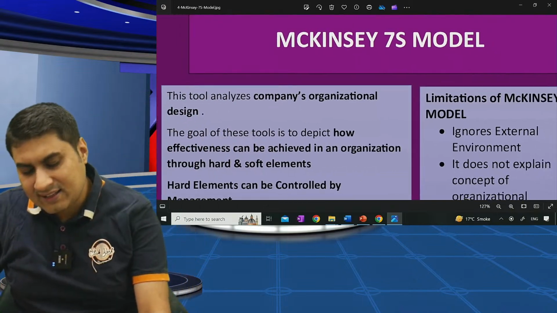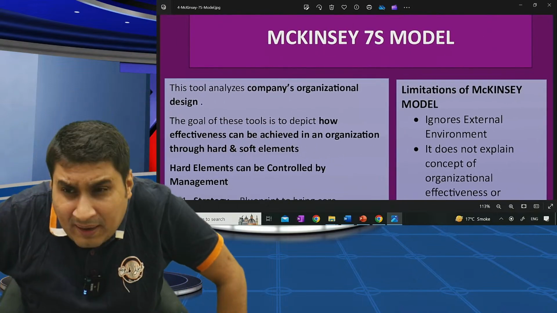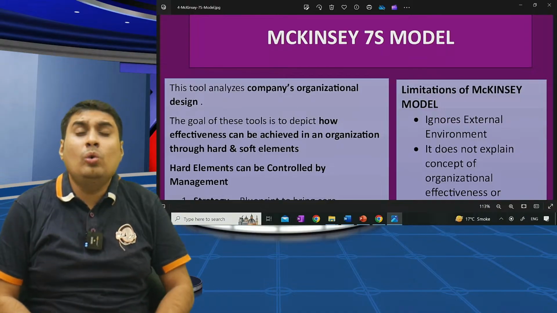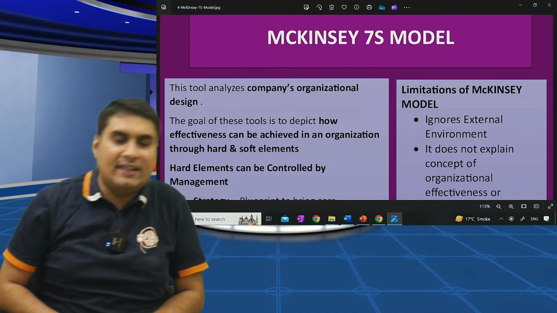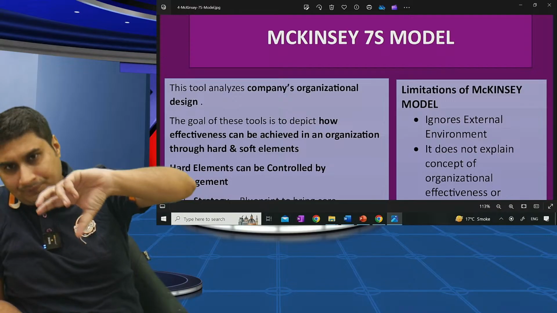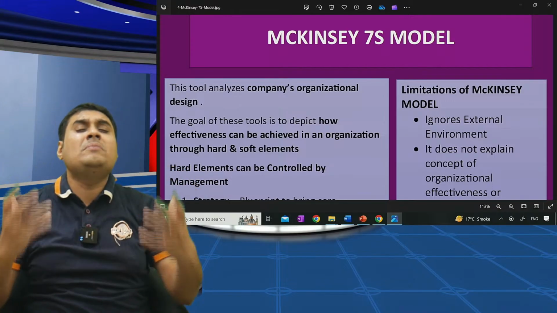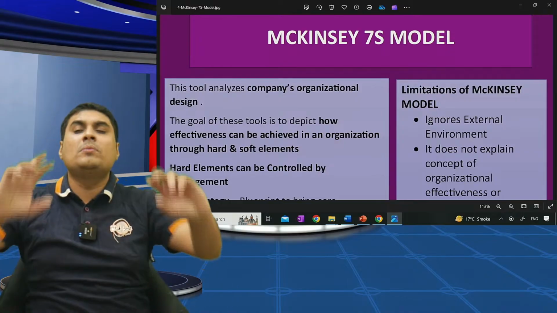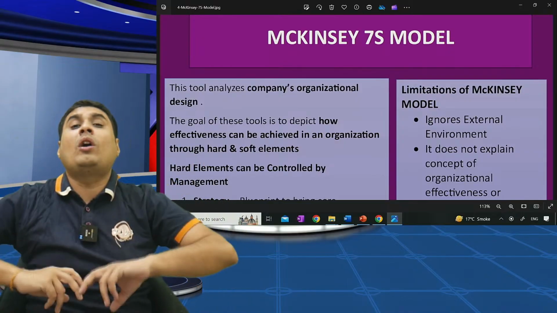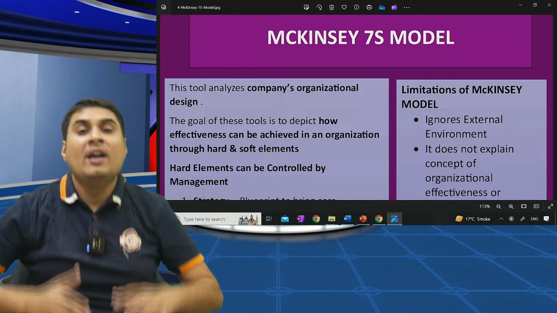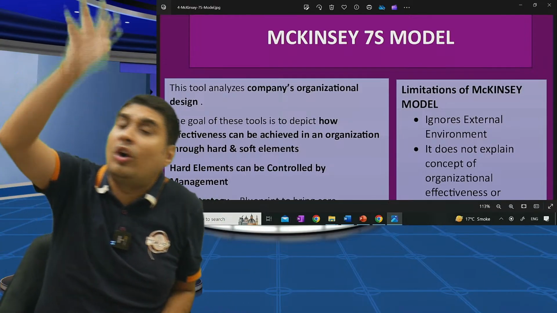McKinsey 7S model. What do you mean by 7S? It is a tool that analyzes the organization design. It tells how effectiveness can be achieved in organization. You want to make your organization effective. You want to make your organization efficient. First of all, this tool will analyze the organization design.